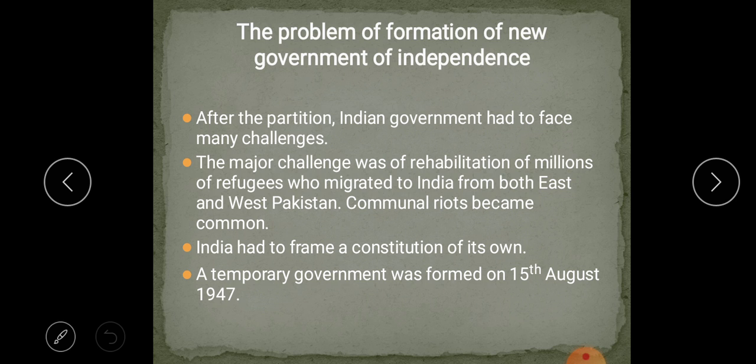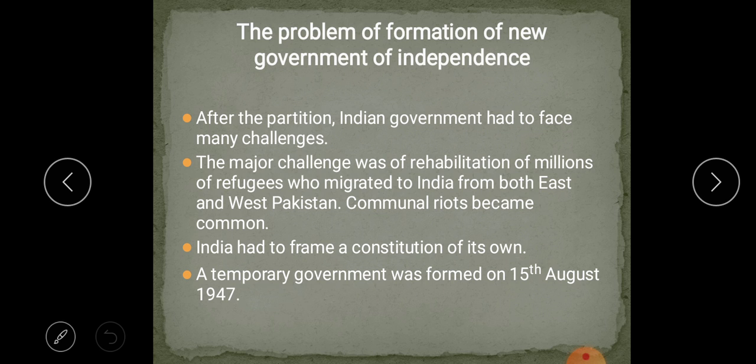So on the way, what happened? That's called communal riots: slaughter, killing, murdering in the name of religion. On the way also, many were killed in the same name. Okay. Now India had to frame a constitution of its own.